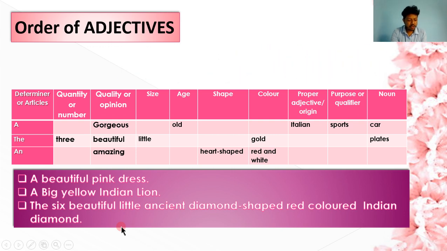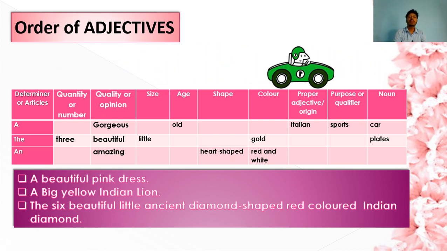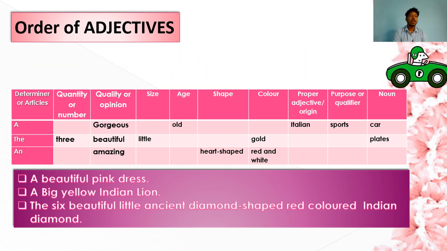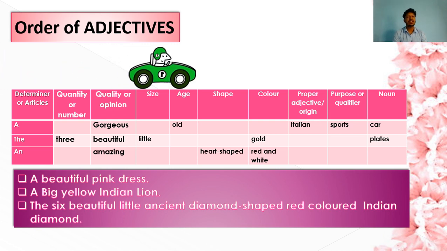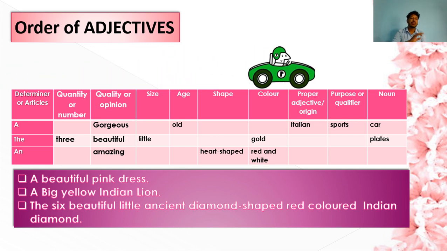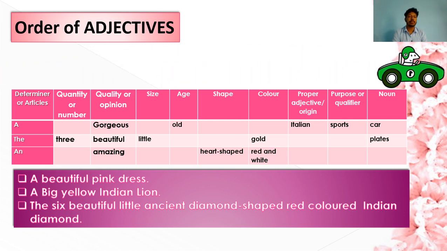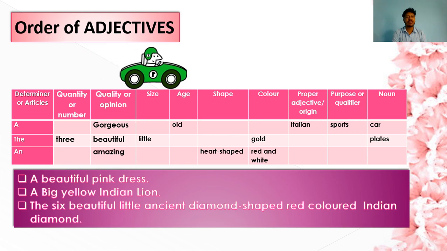Okay? So, in this way we have to follow the order of adjectives, so that you can write or speak a sentence correctly. If you do not follow this rule, whatever you want to write, whatever you want to speak, it would be incorrect. Okay?